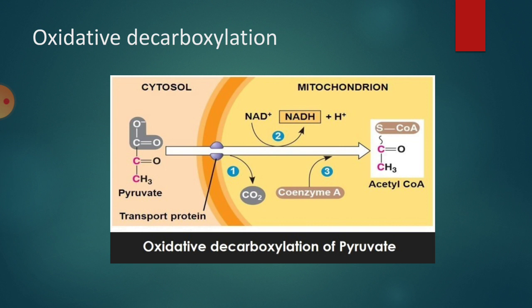As they are involved in the biosynthesis of amino acids, it is a part of the anabolic process also. That is why, as it is called both a catabolic process as well as an anabolic process, it can also be called an amphibolic pathway. So, these are all the common names for the Krebs cycle: Krebs cycle, citric acid cycle, tricarboxylic acid cycle or TCA, and amphibolic pathway.